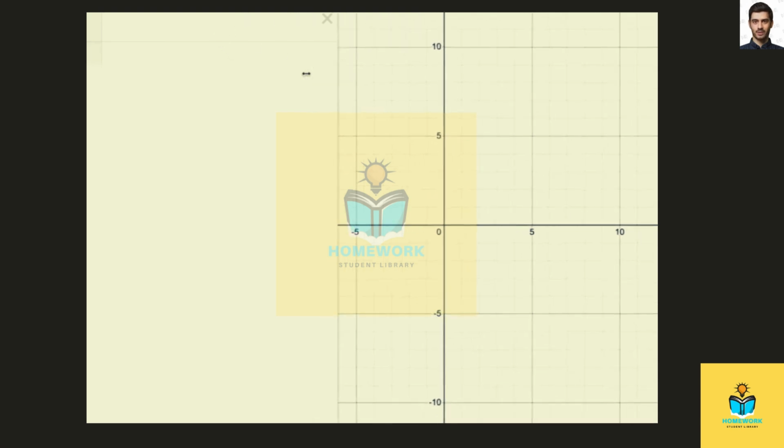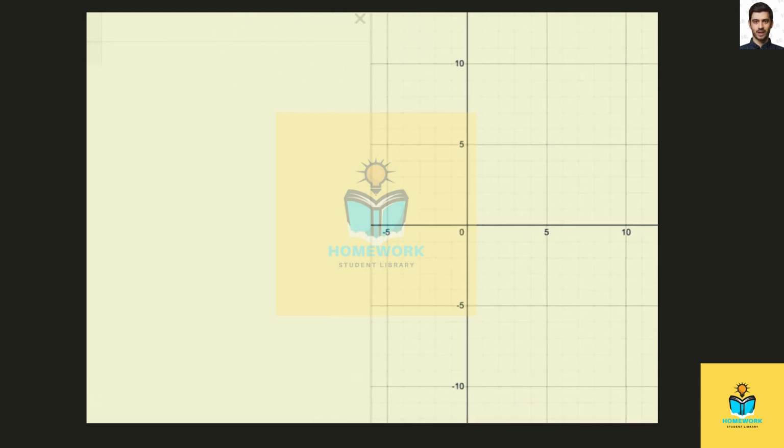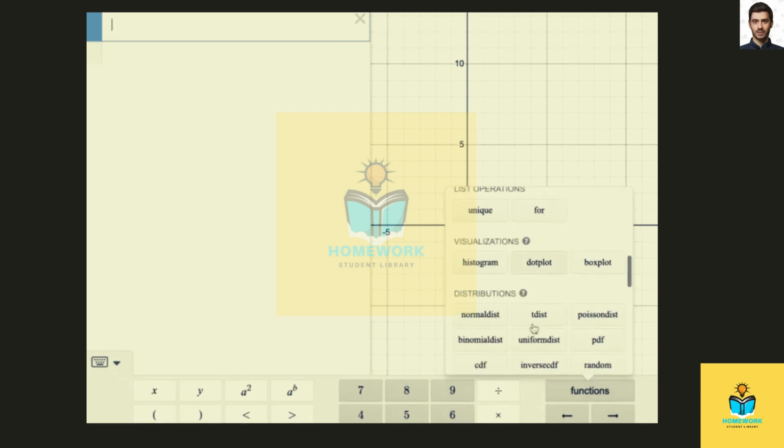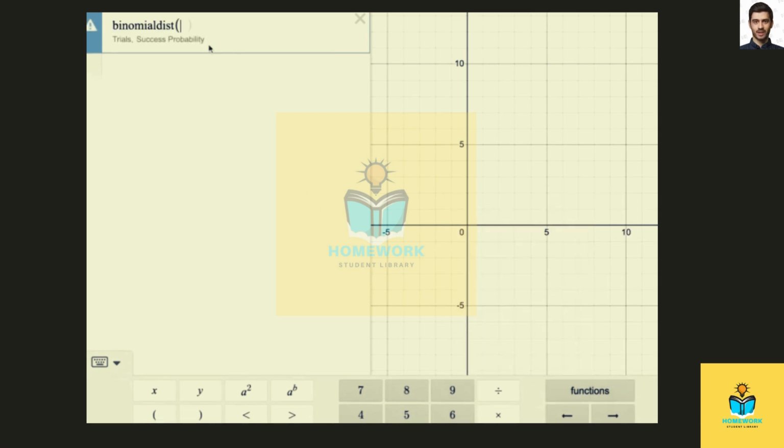I'm going to show you how to do this with the Desmos graphing calculator. If you were to go to functions and scroll down to distributions and choose the binomial distribution, it'll ask for the trials and probability. So in part A, compute the probability that in a random sample of 10 users, so there's 10 trials, where the probability of success is 65%.